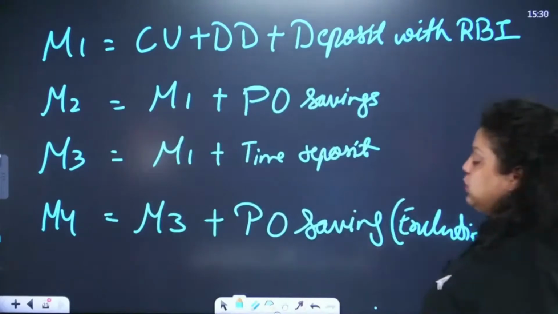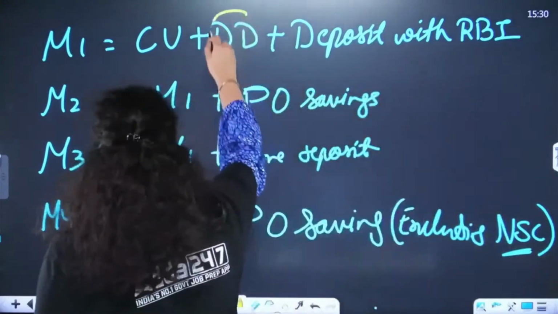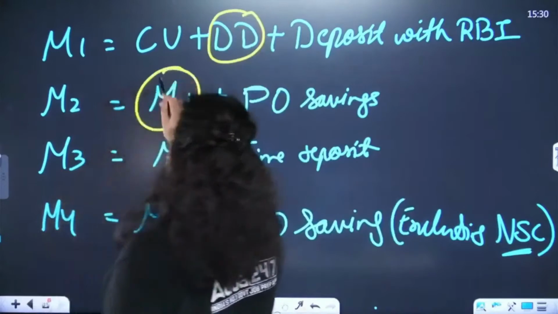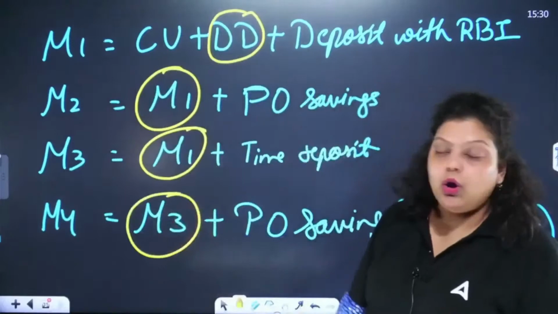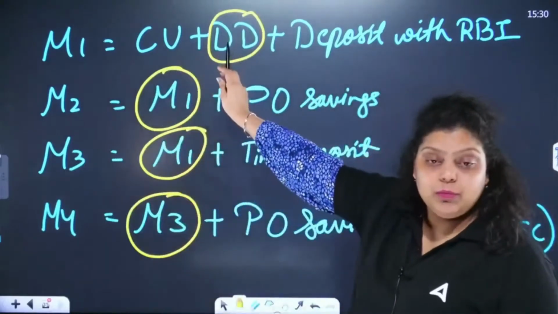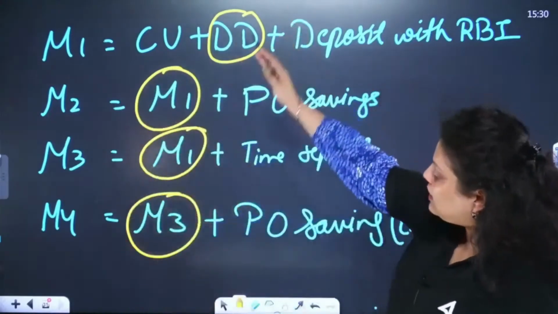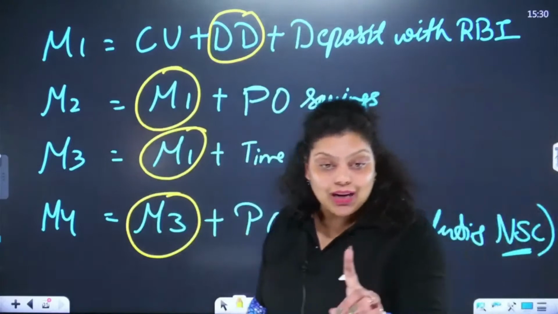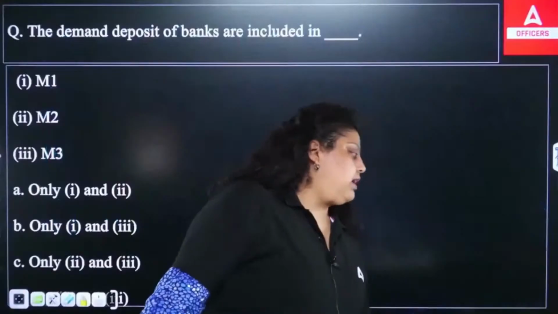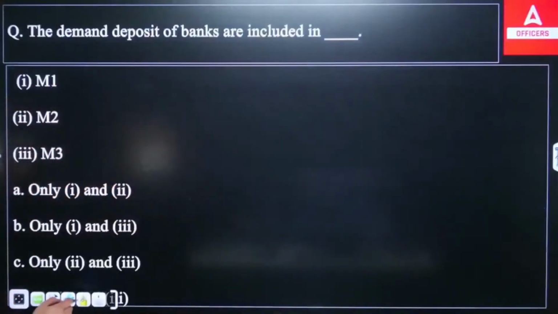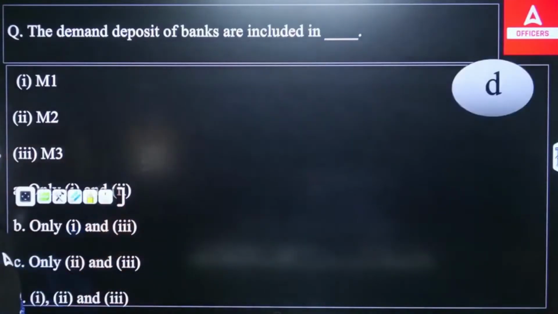So here the question was asking which of the following includes the demand deposit. M1 includes demand deposit, M2 includes demand deposit, M3 includes demand deposit, and M4 includes demand deposit. Because M2 has M1, M3 has M1, and M4 has M3, all these measures of money will include the demand deposits of the bank. It means the right answer here will be all. M1, M2, M3 all will have the demand deposit. So the right answer will be your D option.